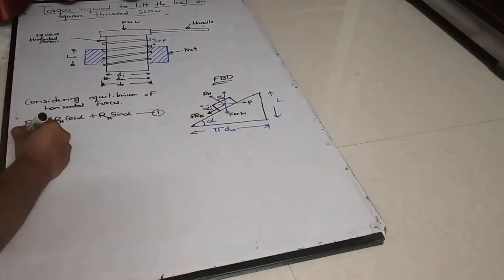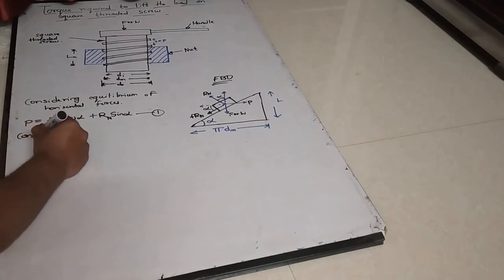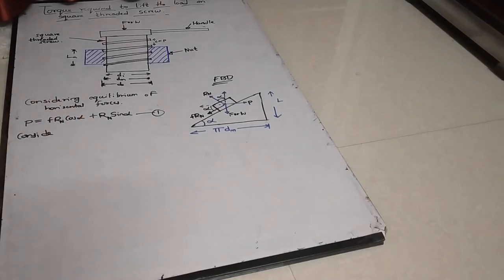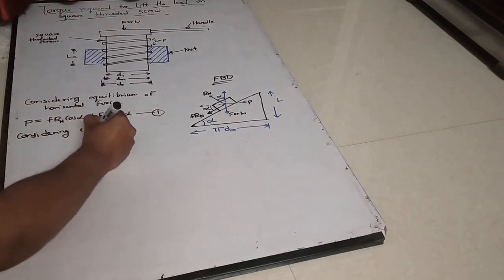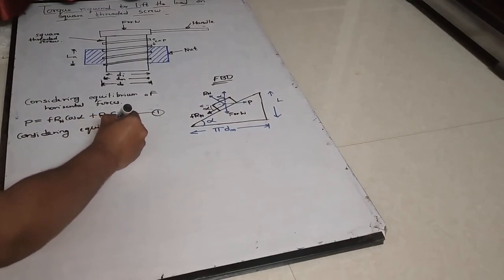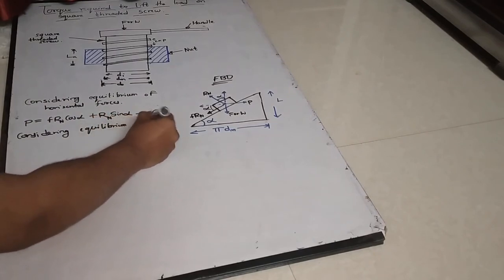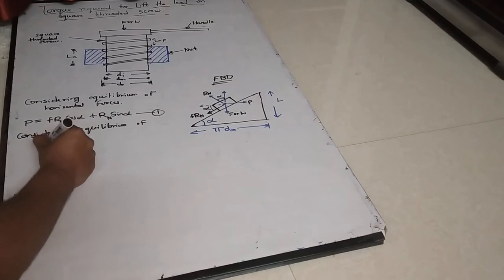Now considering equilibrium of vertical forces.